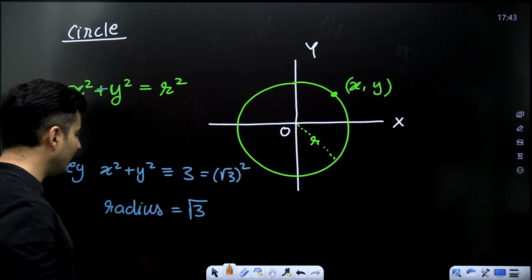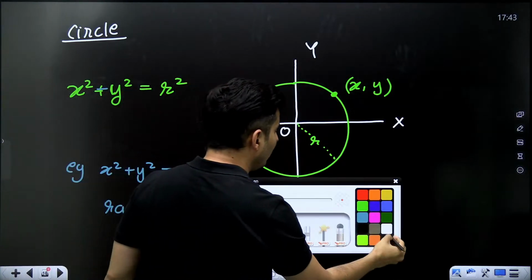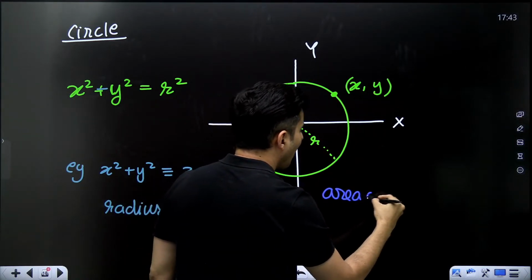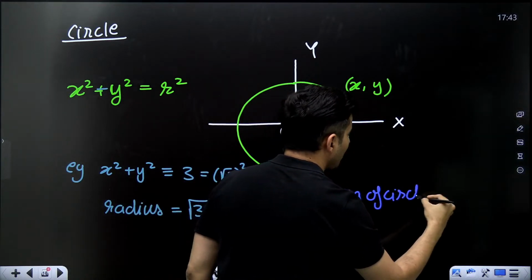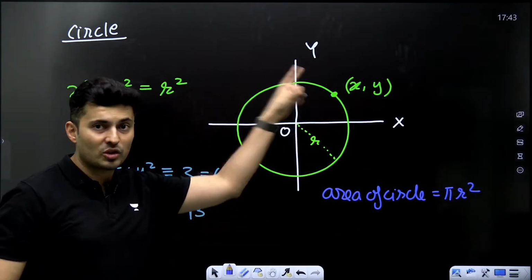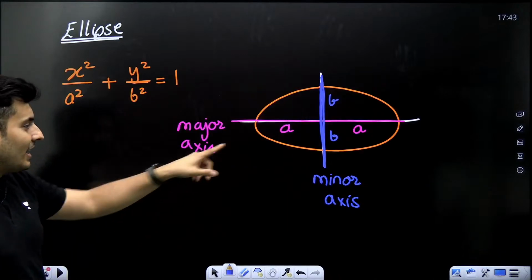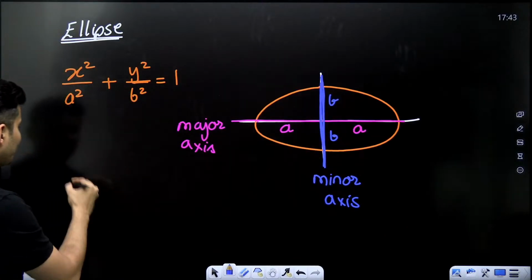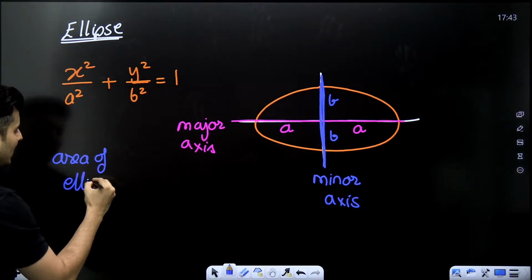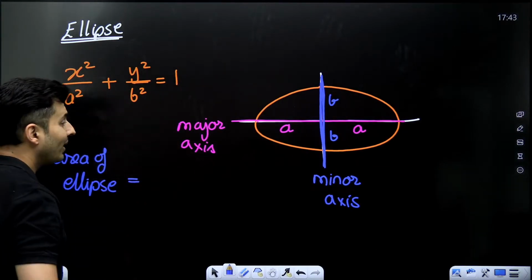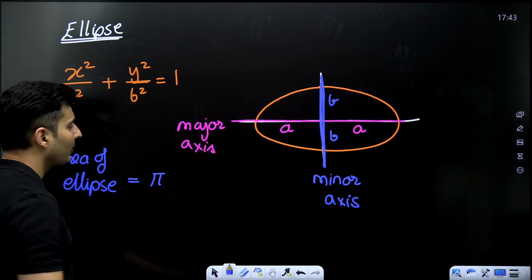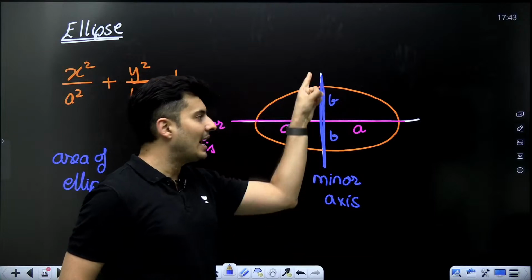Now going back a little bit, we all know the area of a circle is basically pi r square, right? Do you know that there is an area of an ellipse formula? What is the area of the ellipse? Very rarely you will need it, but just giving it to you. It is very similar to pi r square, but you will take this radius and this radius.